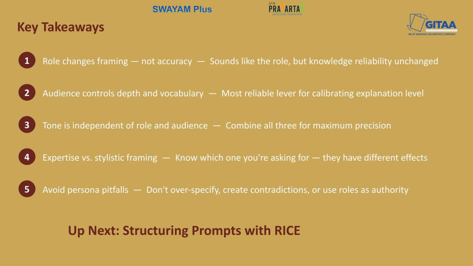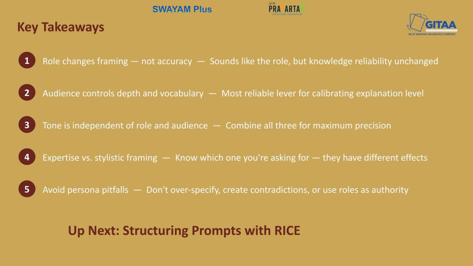And the second takeaway is audience is the most reliable calibration lever. Specifying who the output is for simultaneously adjusts any assumed knowledge, example types, and the depth. So, use it whenever calibration is the real problem. The third takeaway is tone controls style independently. It's a separate lever from role and audience. So specify it explicitly when the register matters. Like, do you want it to be formal, concise, persuasive, or empathetic?